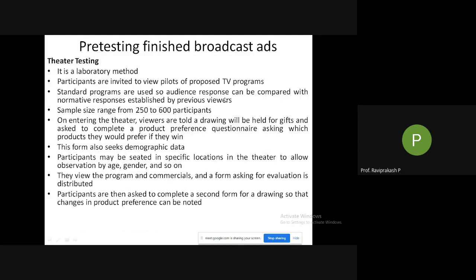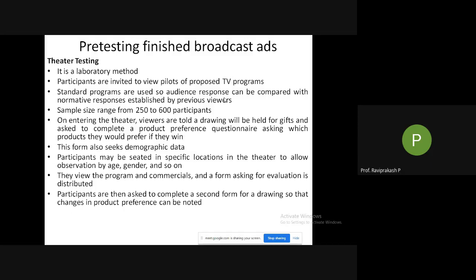Then comes pre-testing finished broadcast ads. So what are these finished broadcast ads? We have theater testing. It is a laboratory method. Again, people are brought to some place within four walls, then particular things are done on them. So that is a laboratory method. Participants are invited to view pilots of proposed TV programs. Why do we say pilot? In the sense, it is not aired, it is only shown to those people. It is not the final one, so it is a pilot.